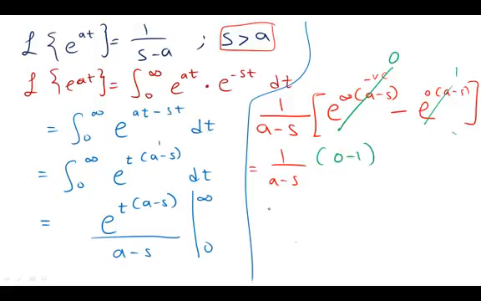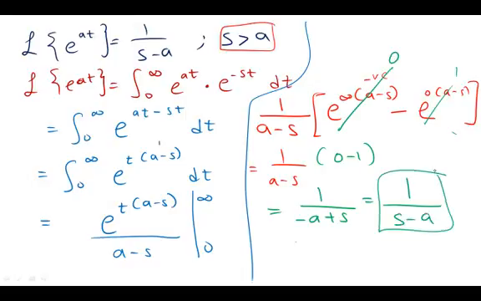So that means here you can multiply 1 over a minus s by negative 1. So it will be minus a plus s. I can rewrite it in the form of s minus a. So here I proved that Laplace of e to the power of at equal 1 over s minus a. Okay, let's go to our third proof.